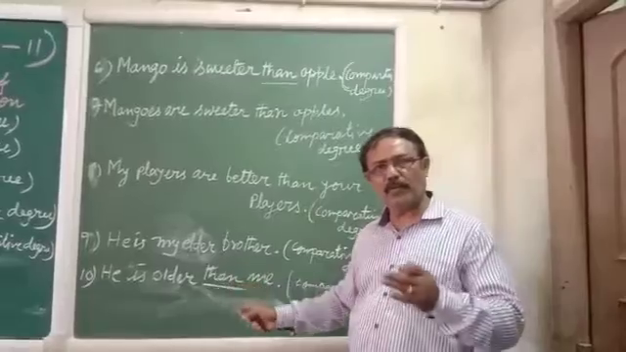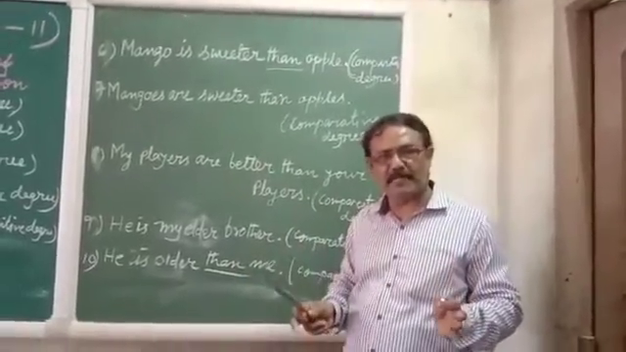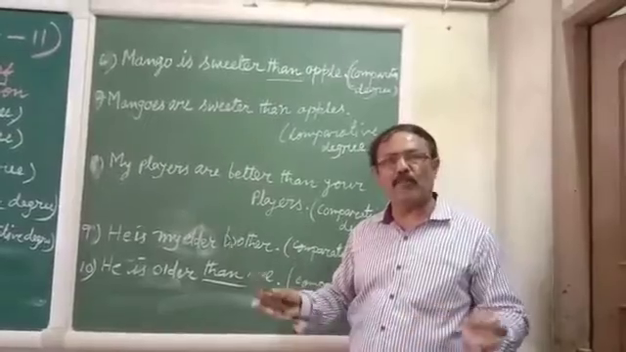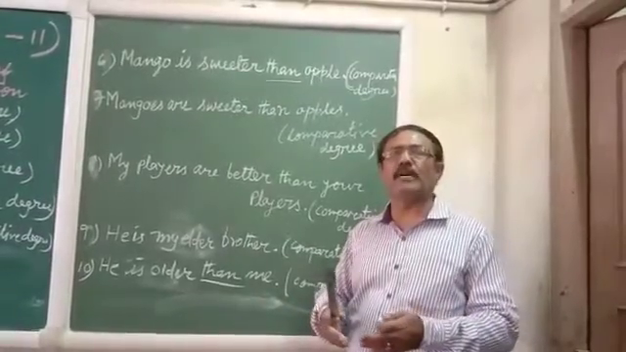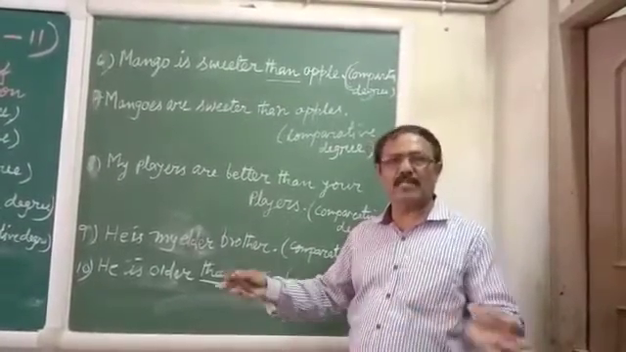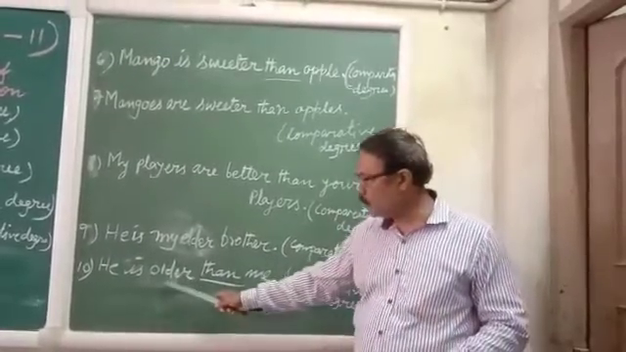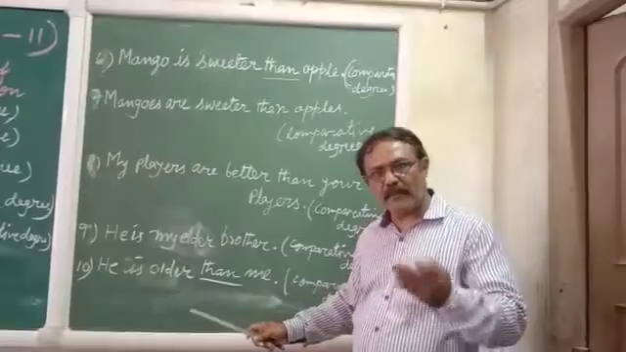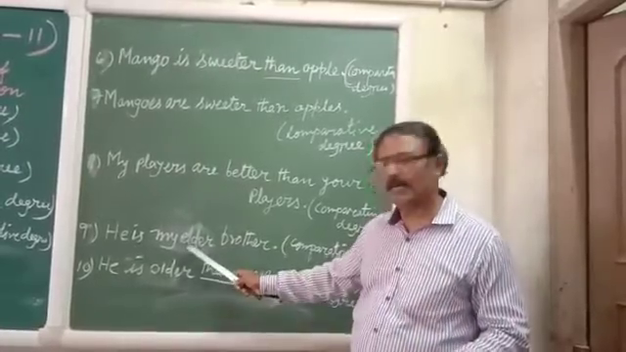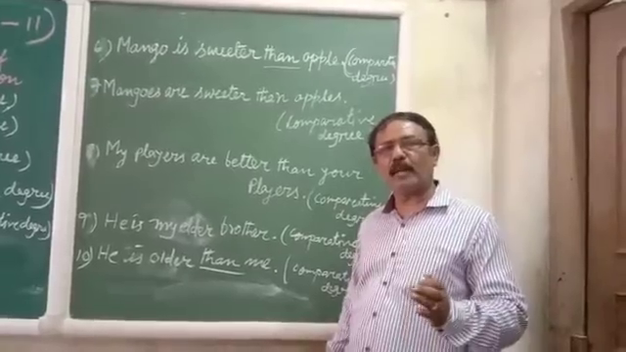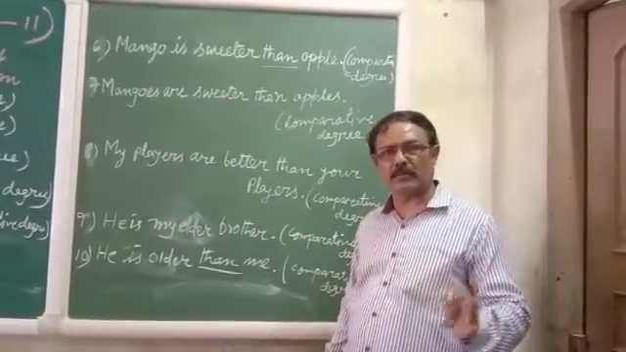Elder basically we use inside the family and relatives. And older we use when it is out of the family, when it is among friends, among other persons, not among relatives or families. And we use older. And if it is family members, then we use elder. And I hope you have understood this. And if you have any confusion, I will clear it. That's all.